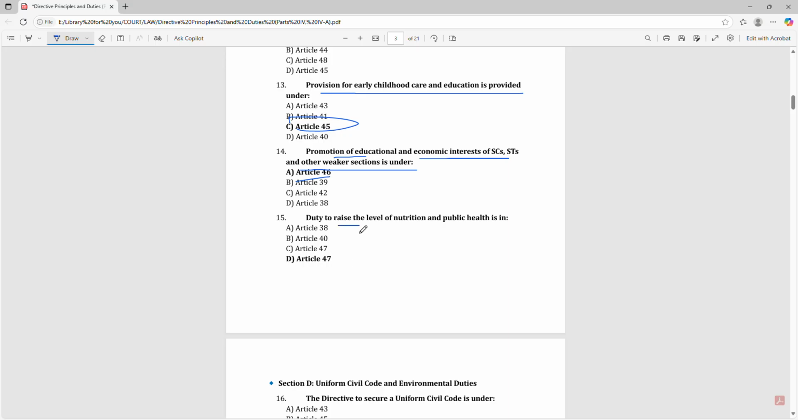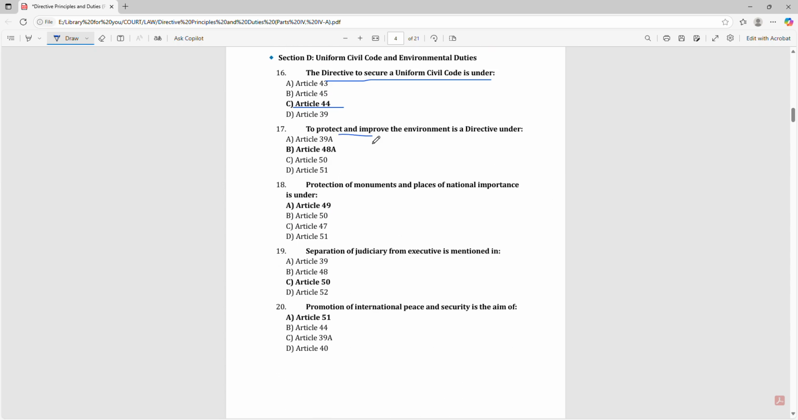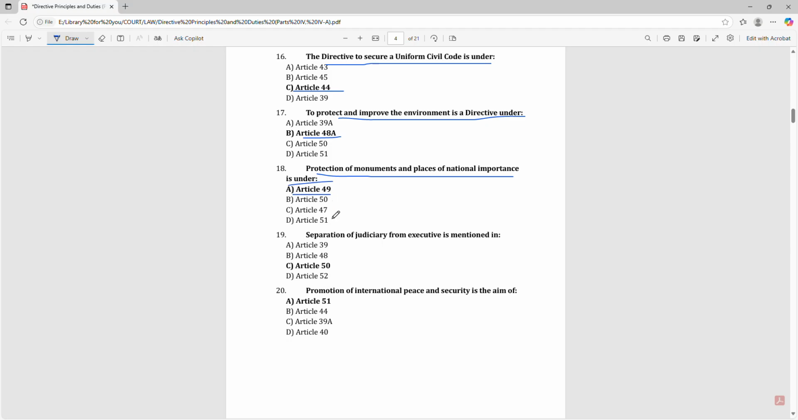Duty to raise the level of nutrition and public health is in Article 47. The directive to secure a uniform civil code is under Article 44. To protect and improve the environment is a directive under Article 48A. Protection of monuments and places of national importance is Article 49.